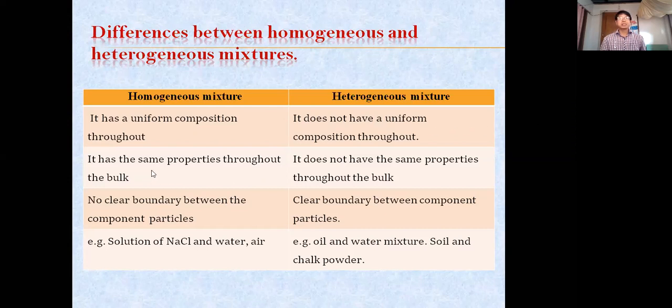Second, it has the same properties throughout the bulk. Bulk means, take the same example, NaCl in water. Throughout that volume, it has got the same properties.